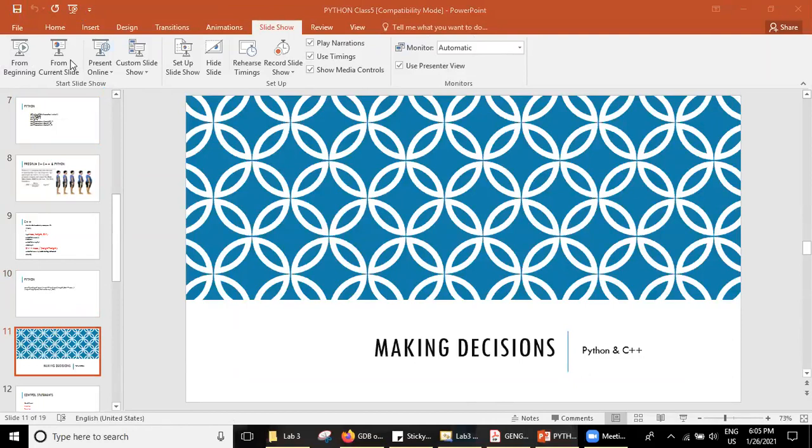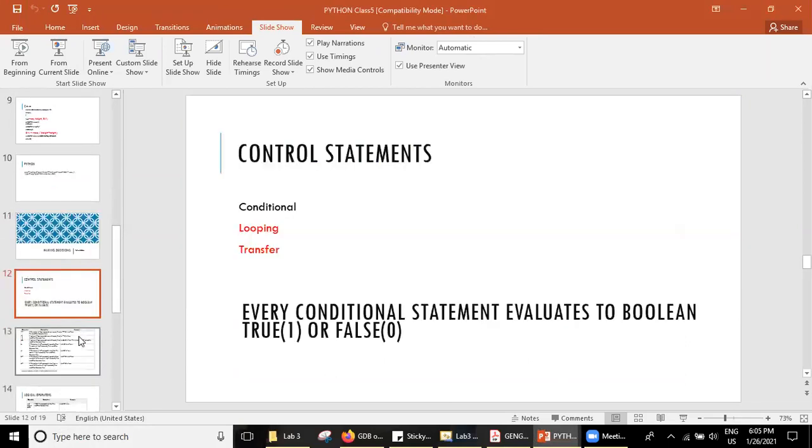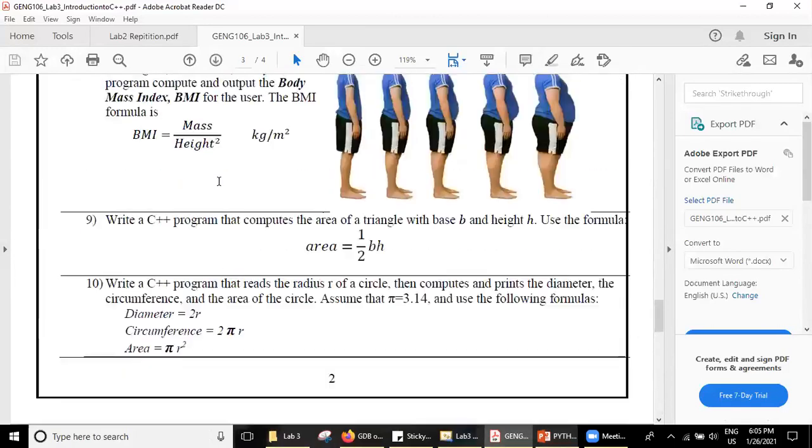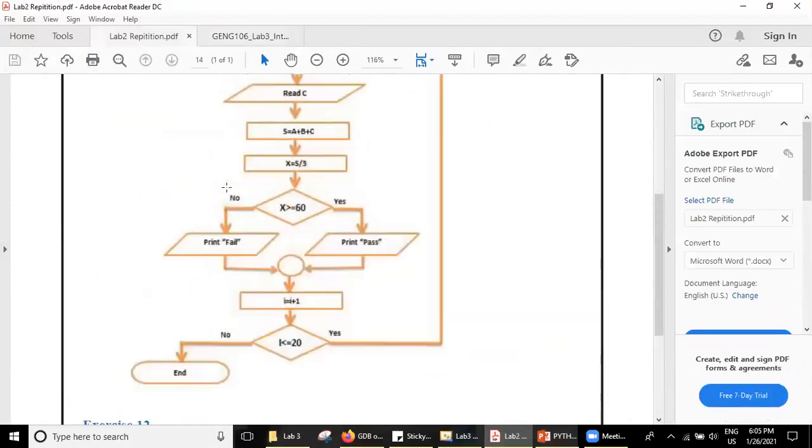Now we'll go to a good concept, which is making decisions. If you want to try something like, is it greater than or smaller than, these kinds of conditions, loops and repetitions, all these things are called control statements. I'll give you a quick example using a flow chart.